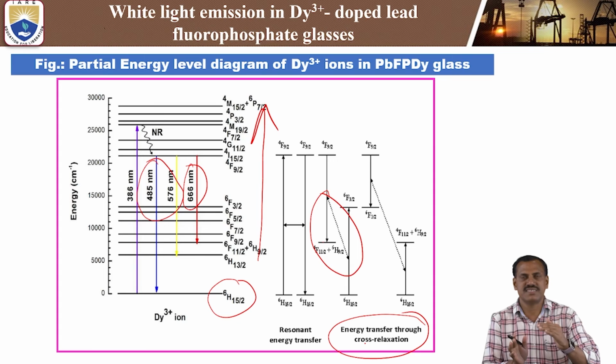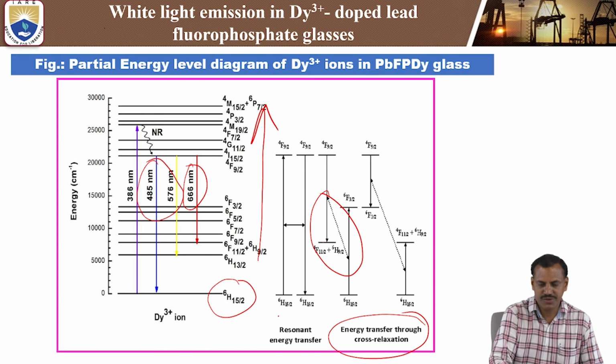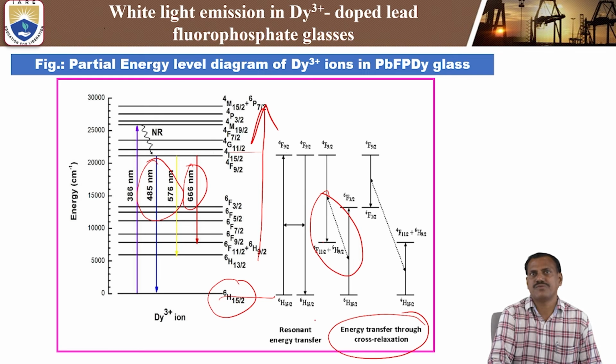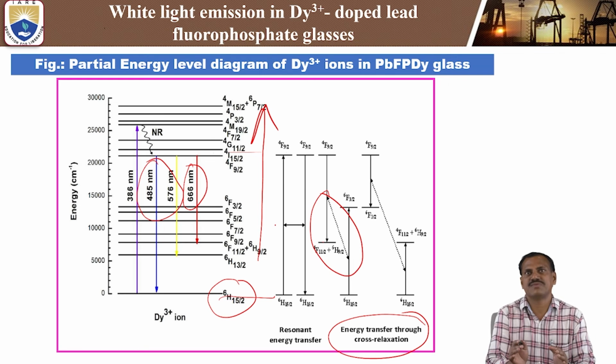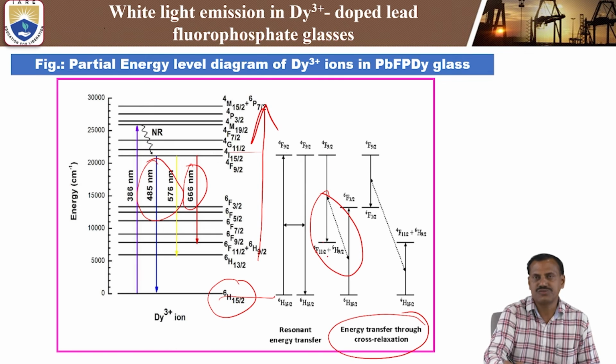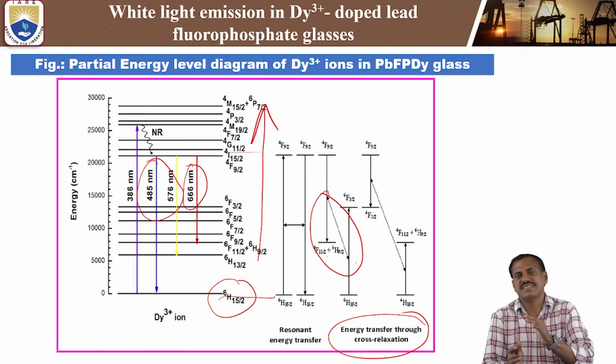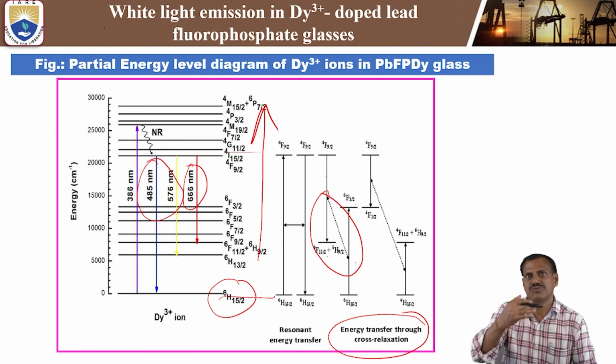Whenever the energy bands are the same, equal, that is resonant energy transfer. That means the 4F9/2 to 6H15/2 energy, from this energy to this energy, is the same. So this is the resonant energy transfer, meaning the same energy bands are matched. But here, whenever the higher energy to ground energy and higher energy to ground energy are the same, equal, at that time energy transfer will take place from higher energy to lower energy.